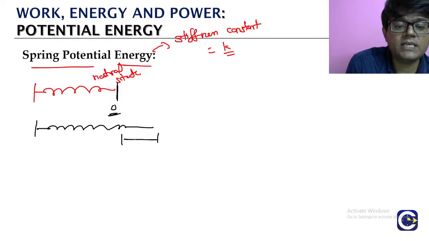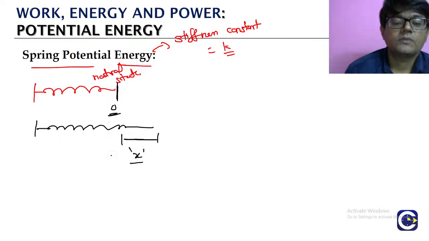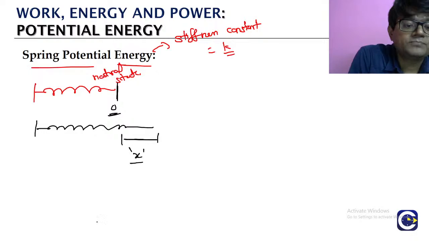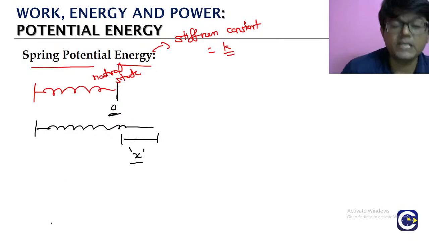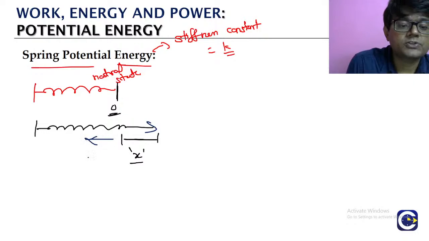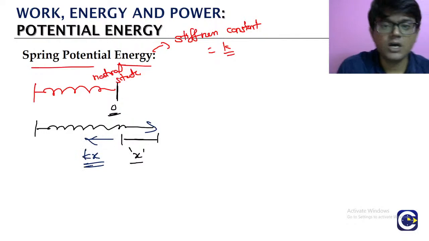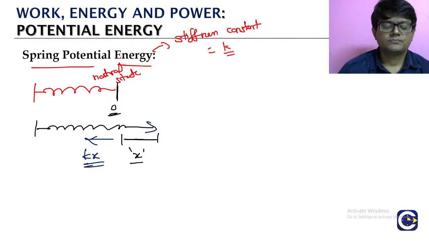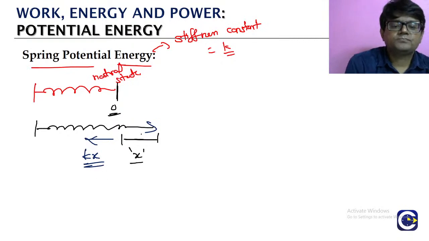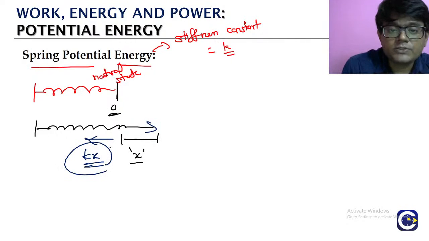By this time, what is the elongation value? X. When the elongation is x, the spring will start exerting restoring force. Spring force means restoring force only, right? So if you are elongating to the right side, restoring force will be acting to the left side, opposite direction. So the spring force will be in opposite direction to the way we are elongating it.